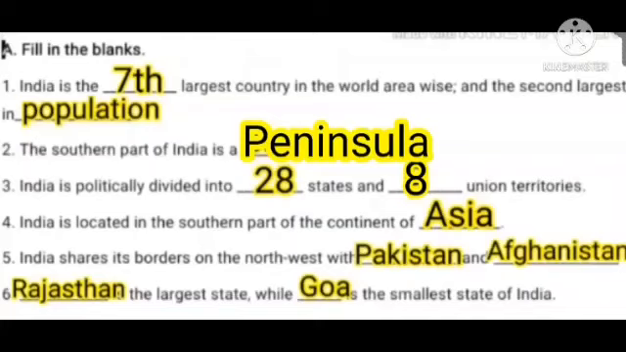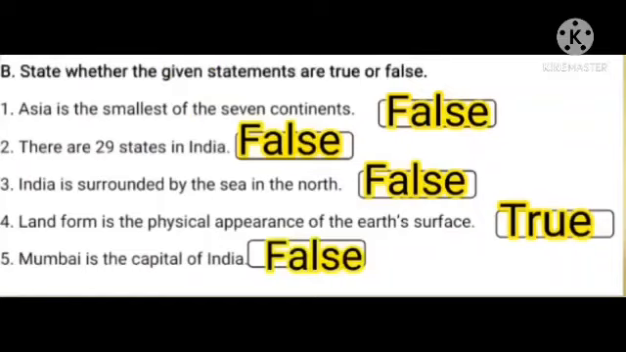Sixth one. Dash is the largest state, while Dash is the smallest state of India. The answer is Rajasthan and Goa.